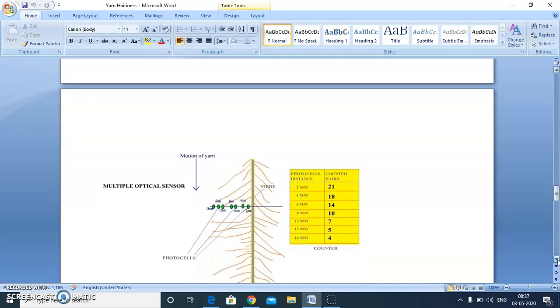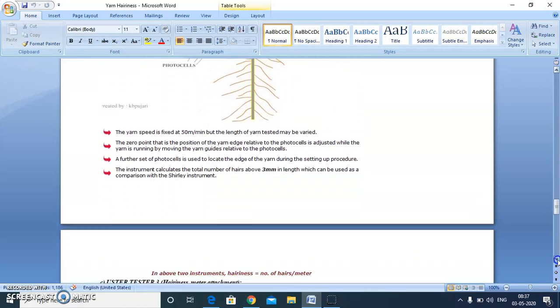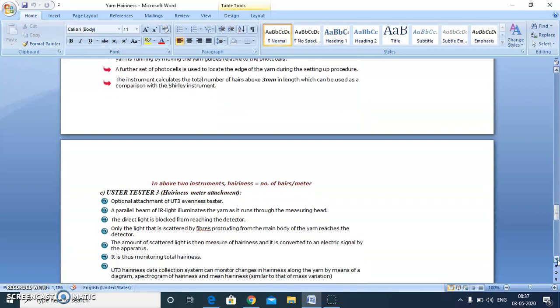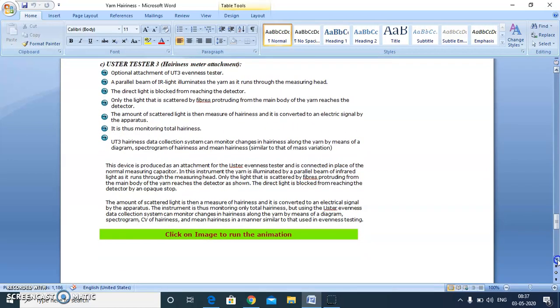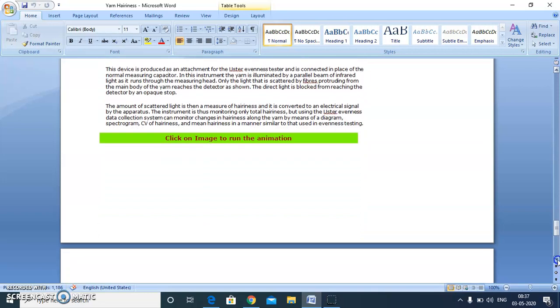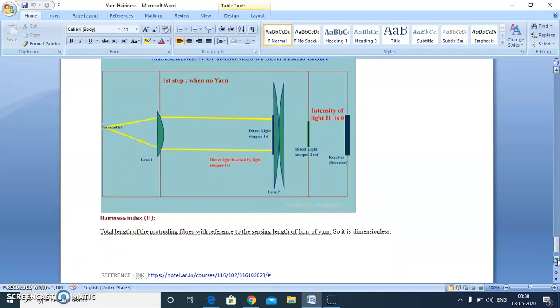This is the line diagram of Zweigle hairiness tester. Here the yarn speed is fixed at 50 meters per minute and we report the S3 value. Now the third hairiness tester, Uster Tester 3, where a hairiness attachment is there. This is the line diagram of the instrument. The main difference in this case is